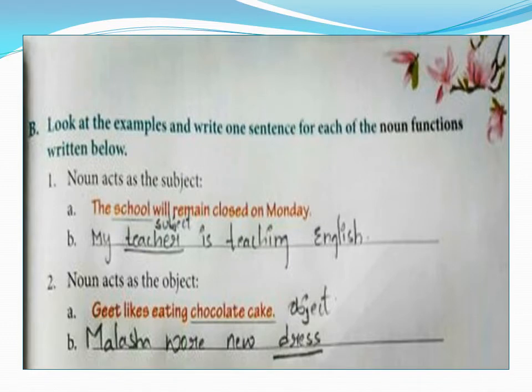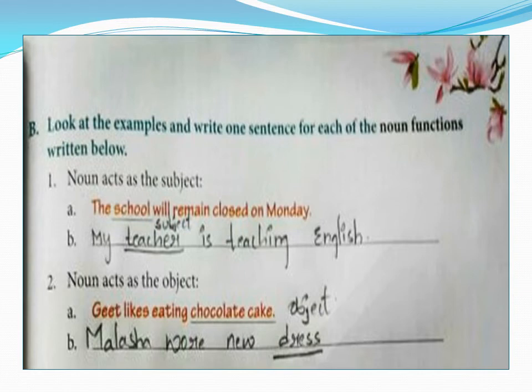Now on the next page, children, that is page number 25, you have to make sentences for the nouns. Look at the examples and write one sentence for each of the noun functions written below. So a noun functions as a subject and also as an object. So we have to write a sentence showing a noun as a subject and another sentence showing a noun as an object. First one, children: noun acts as the subject. You have to make a sentence where your noun is the subject.